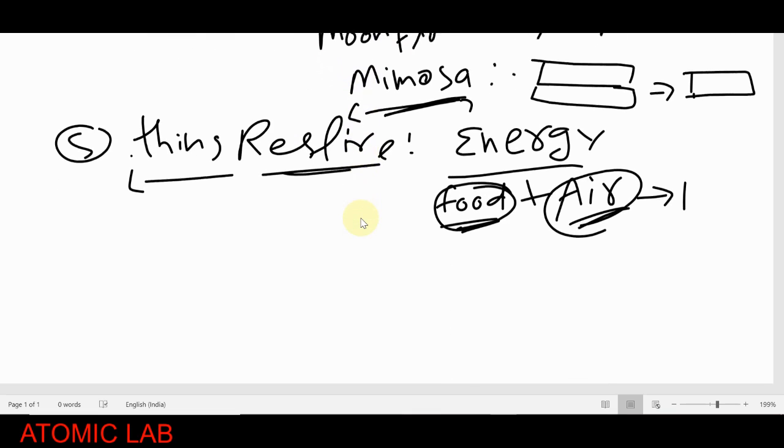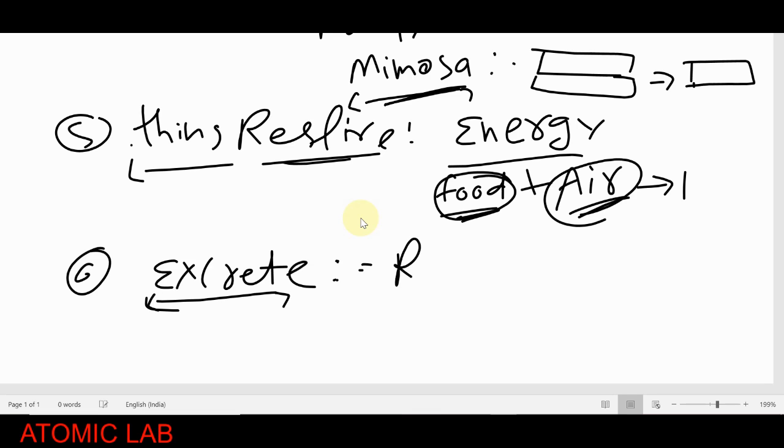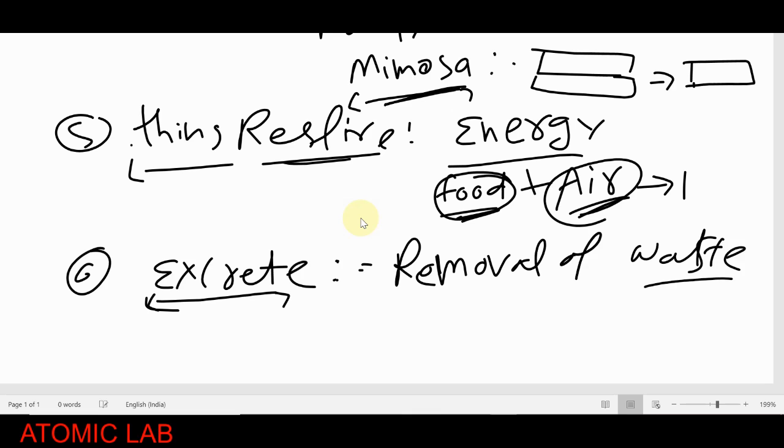Now students, another characteristic, the sixth characteristic I'm writing here of living organisms: they excrete. Excrete means, if they eat food substances, then all the waste materials will be removed from their body. So the removal of waste from their body is another characteristic of living organisms, and this is known as excretion.